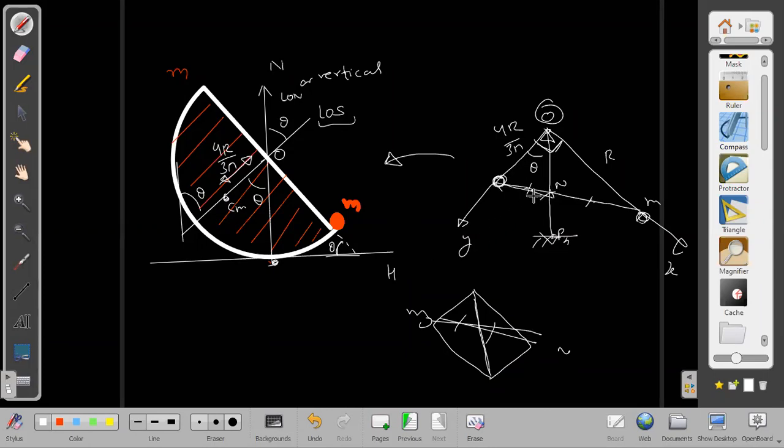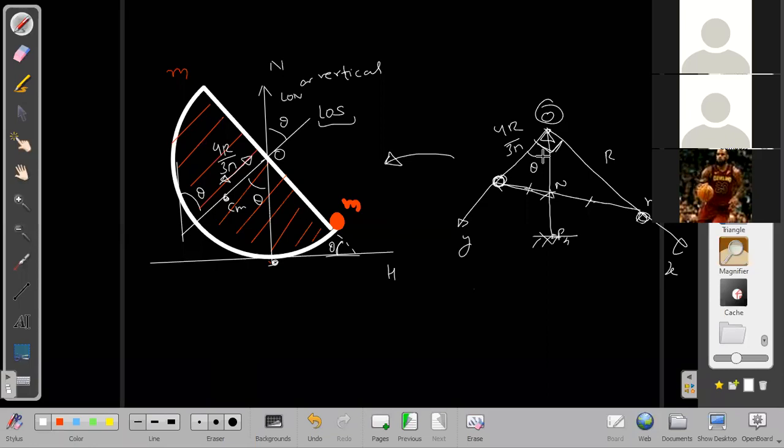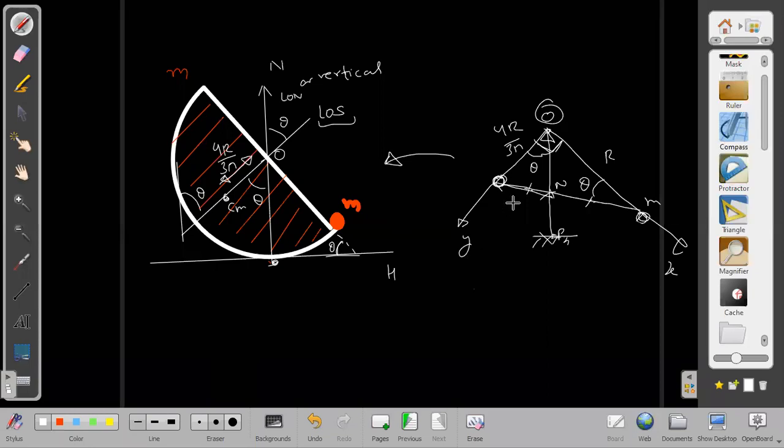Once I am able to determine that, how to determine theta? Tan theta, you can determine easily. This is 90, this is 90 minus theta, this is theta, and this will also be theta here. So we can get this easily. Anyway, find out theta now.